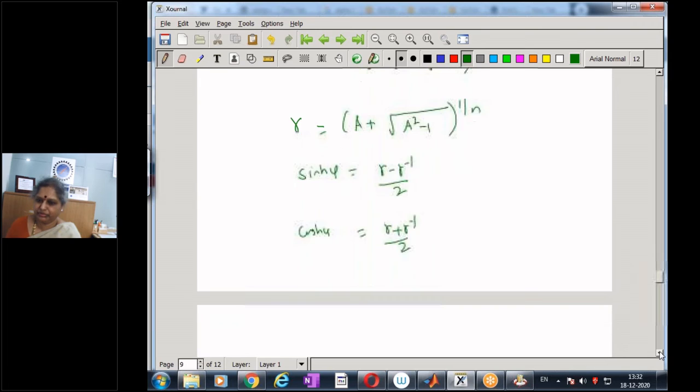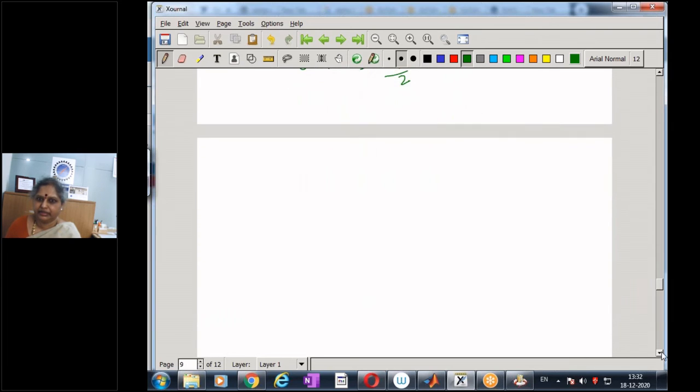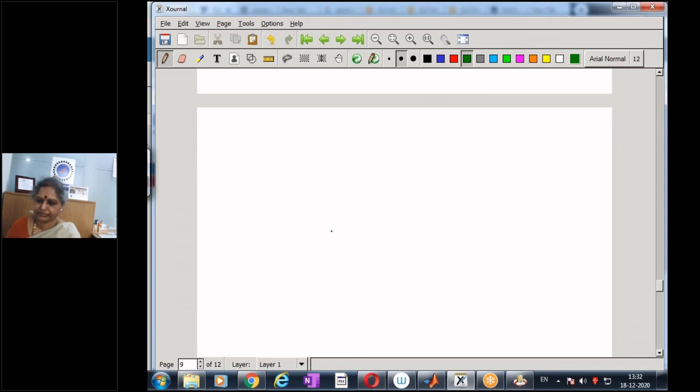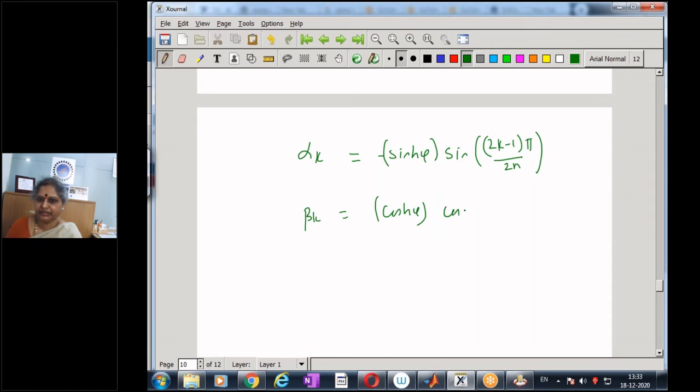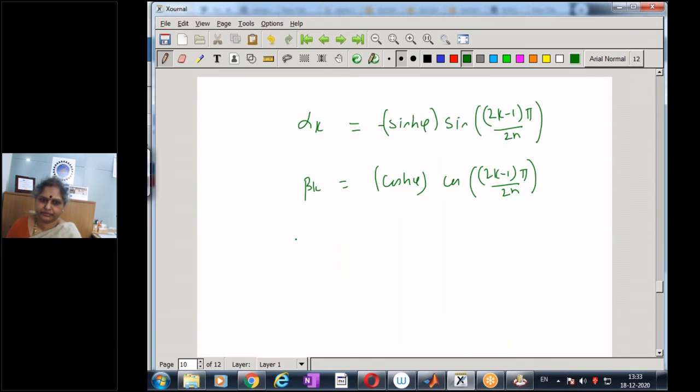And once I get sine hyperbolic phi and cos hyperbolic phi, I can then compute alpha k and beta k. Alpha k is given by minus sine hyperbolic phi sine of 2k minus 1 into pi by 2n. This was also identical, but in the earlier case it was sigma k, and beta k is given by cos hyperbolic phi into cos of 2k minus 1 into pi by 2n. And then